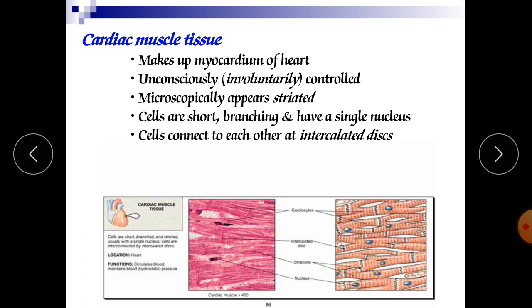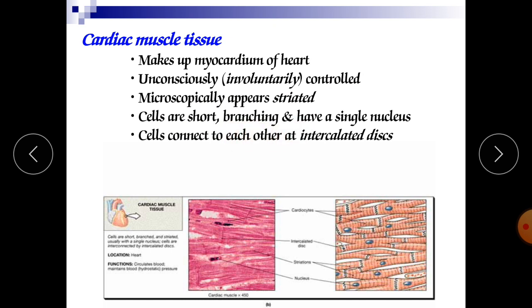They are increasing and decreasing the force of contraction of the heart, maintaining our heart rate at 72 beats per minute, and also maintaining our blood pressure at 120 by 80 mmHg. Cells are short, branching and have a single nucleus.